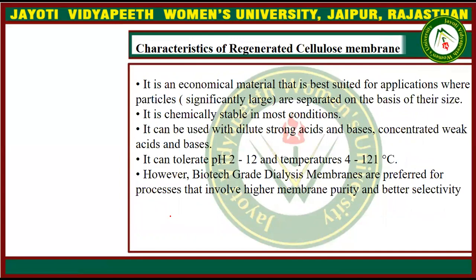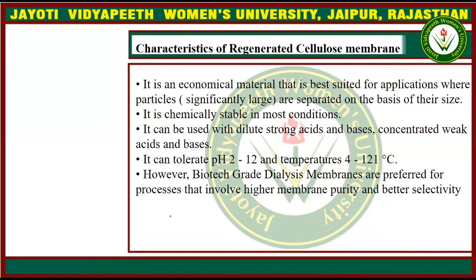What are the characteristics of cellulose membrane? It is an economical material that is used for the separation of particles on a laboratory basis, and separation is conducted on the basis of size. It is chemically stable and can be used with dilute strong acids and bases.